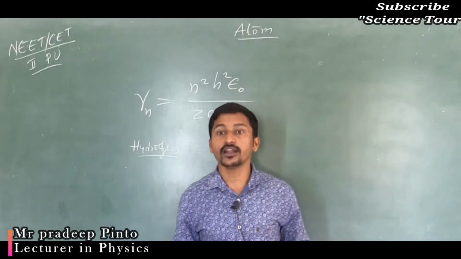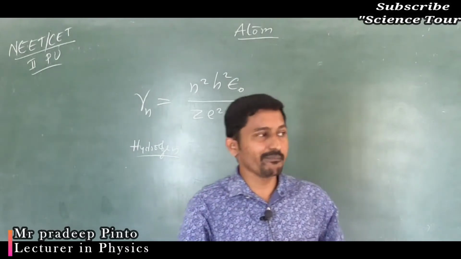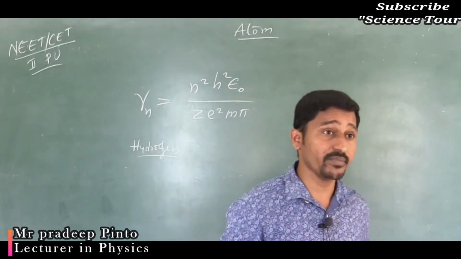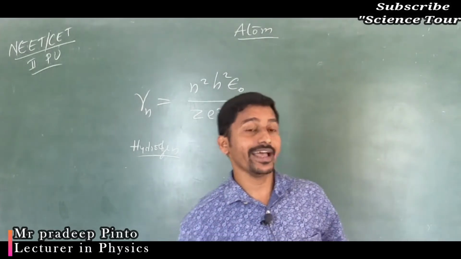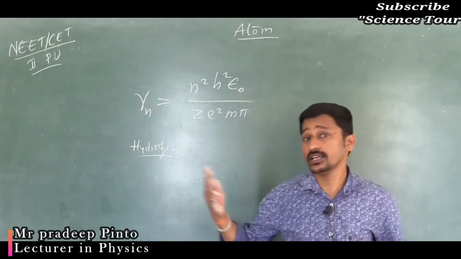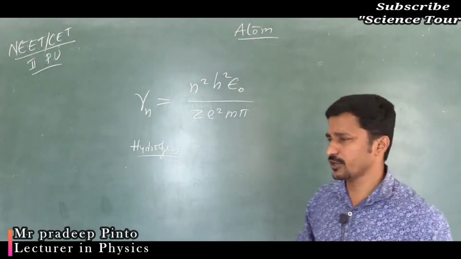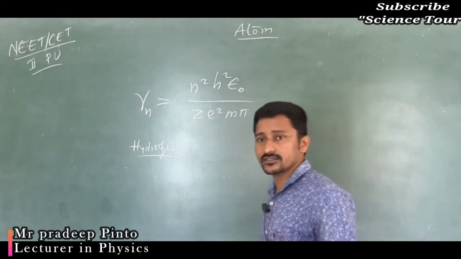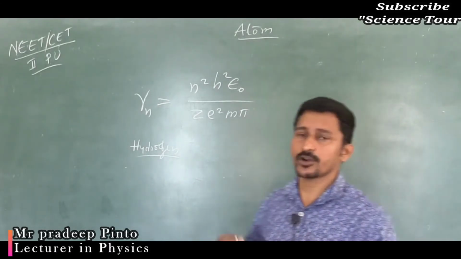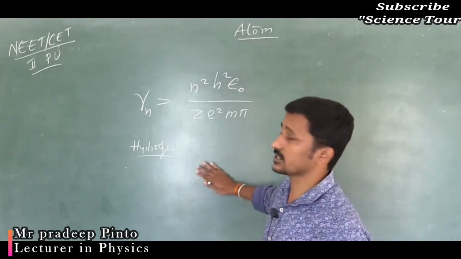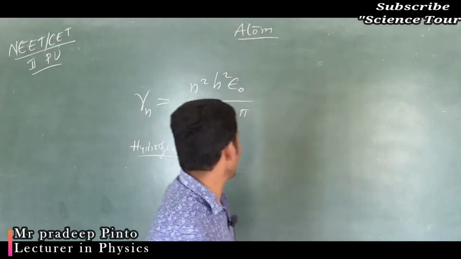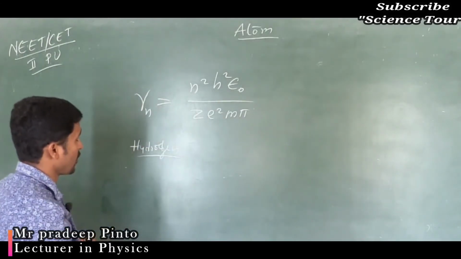Though it did not define the atom completely, it gave a lot of information. So it became helpful in bringing a new model, the quantum mechanical model, which we are not going to study here. But this is the extended model of Bohr's atomic model.